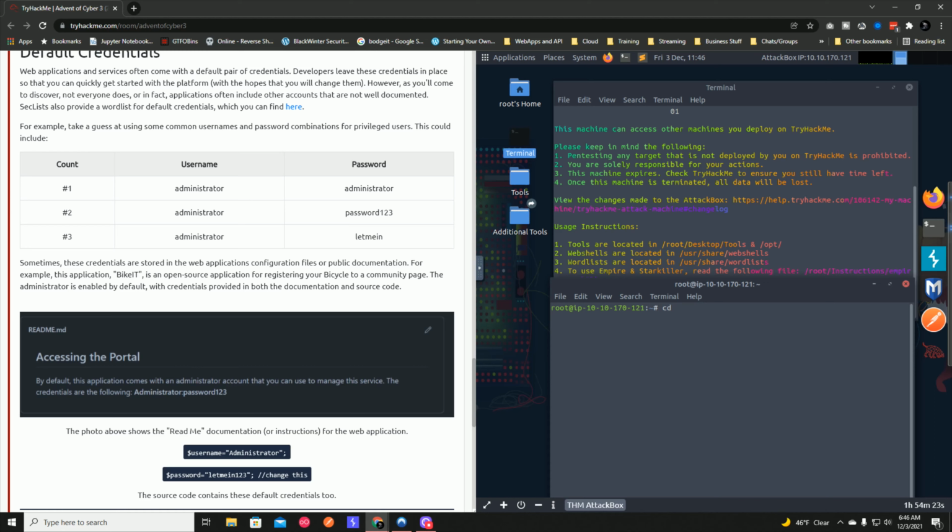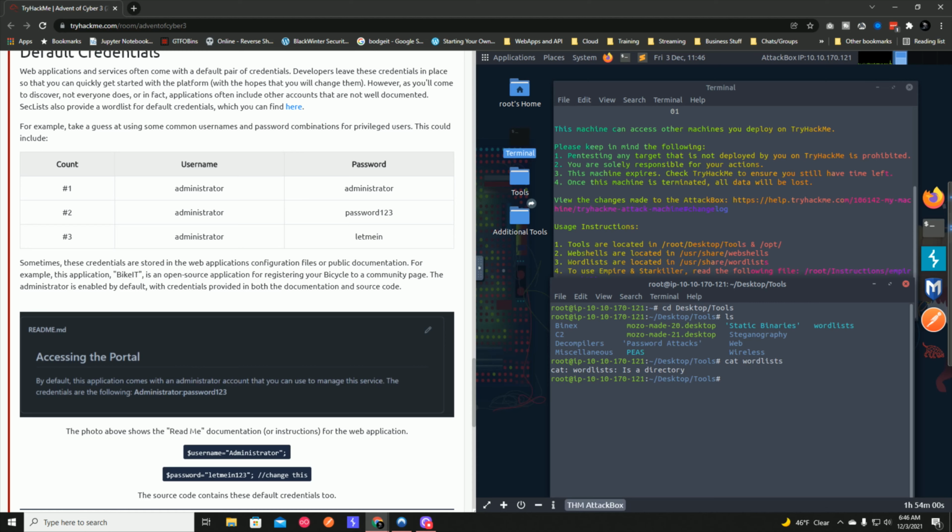So let's go to cd Desktop. You can hit tab for auto completion, and then we'll go to tools, and then we'll hit ls. Looks like there is a word list in here.